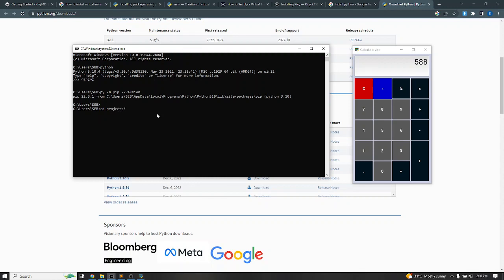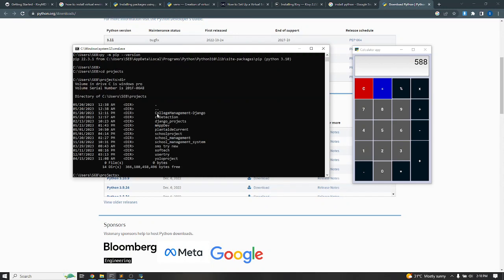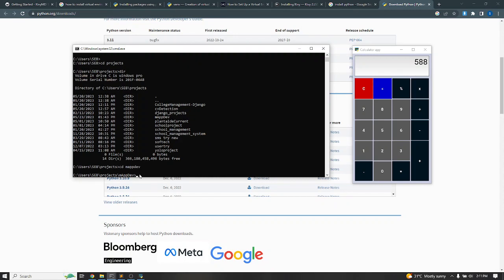In the project directory, I have what I call m app development, m app venv, which is just the short name for me: M stands for mobile app development, and then M for the app, and then the venv. So this will open this.